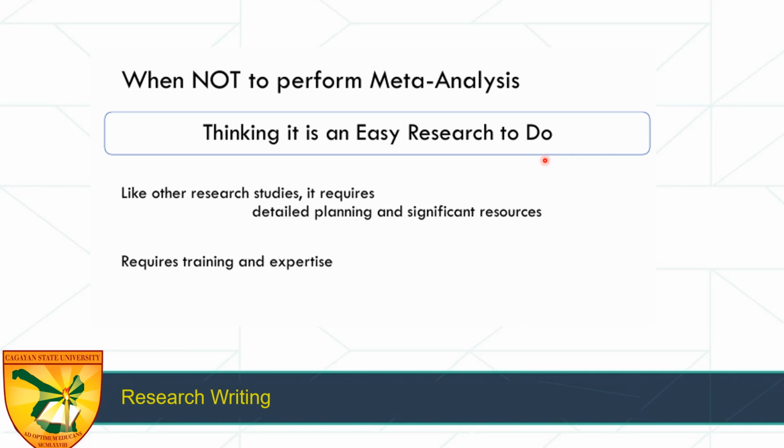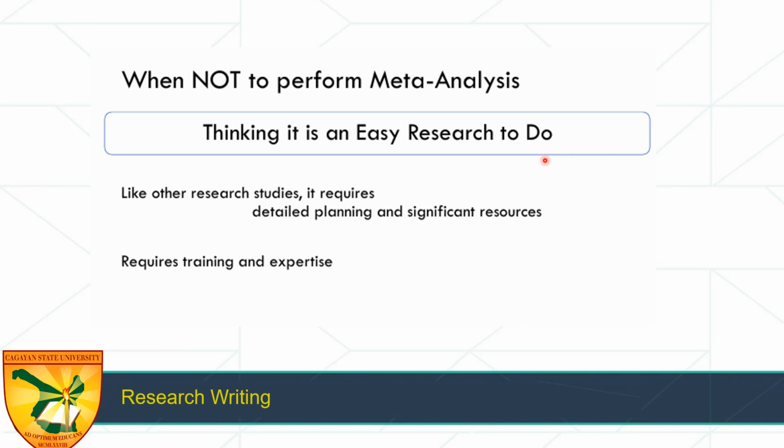Because if you will go to medical school, for example, or have further studies after you graduate, this may be the trend already of doing research, not already the survey questionnaires or doing statistics or doing experiments, but this systematic review or meta-analysis.